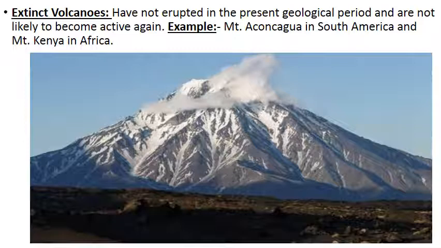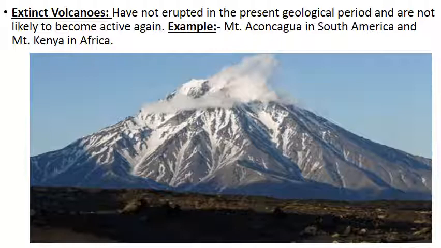These extinct volcanoes have not erupted in the present geological period. Long back they erupted, but in the recent past they have not erupted, and they are not likely to become active again in future also. Best examples, Mount Aconcagua in South America and Mount Kenya in Africa are examples of such volcanoes. Definition as well as examples, please do learn, my dear students.